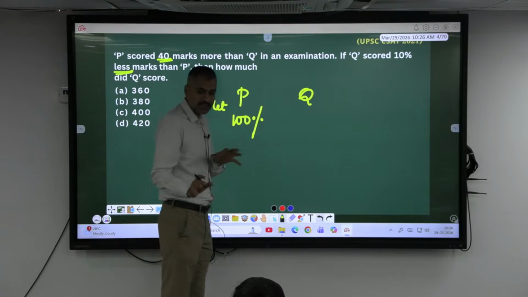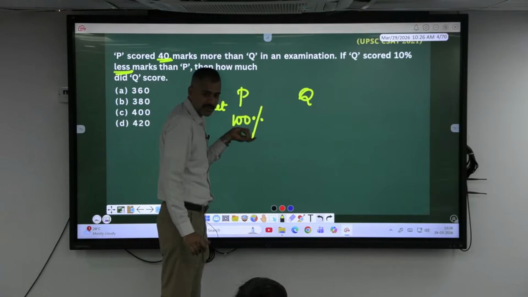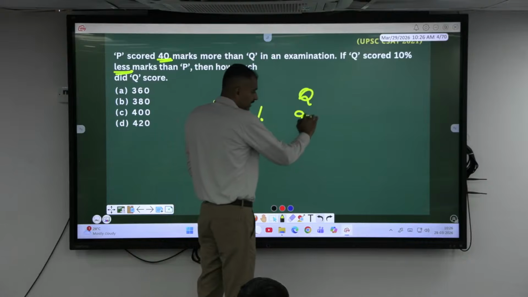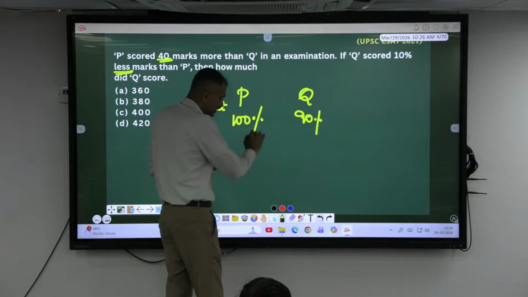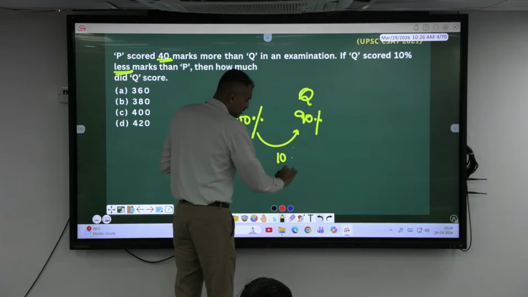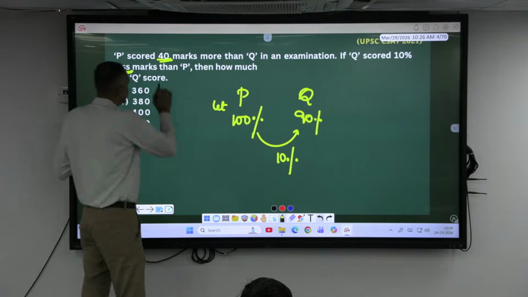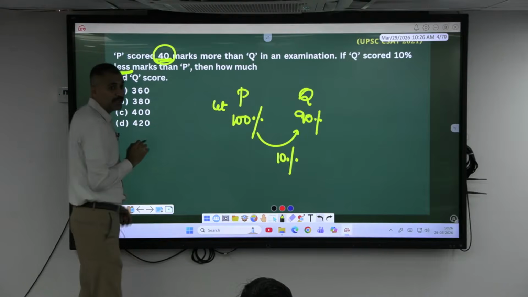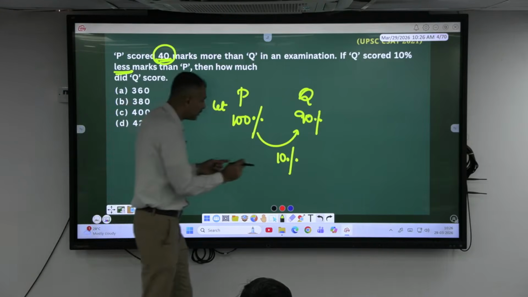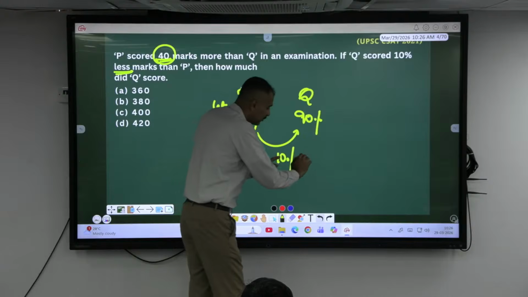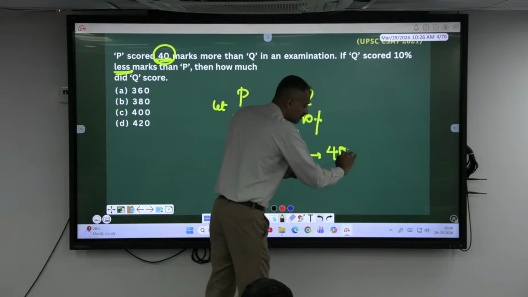Okay, since it is in percentage, I'll assume this as 100%. If this is 100%, this has to be what percent then? 90%. Is there a difference of 10% here? And in the real time, the difference between their marks is given as how many? 40 marks. So, whatever the difference in the percentage here is equal to 40 marks.